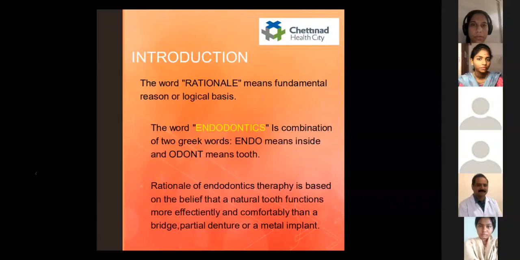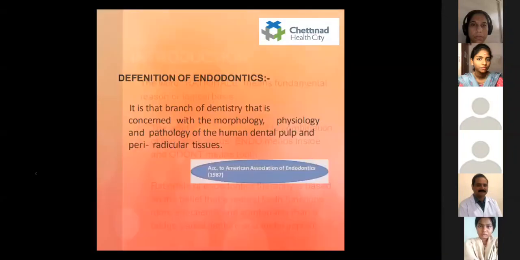The main rationale of endodontic therapy is based on the belief that natural teeth function more efficiently and comfortably than a bridge, partial denture or a metal implant. So to preserve natural teeth, we do a complete debridement of the root canal system followed by three-dimensional obturation with a hermetic seal. The next is the definition of endodontics. It is the branch of dentistry concerned with the morphology, physiology, and pathology of the human dental pulp and the periradicular tissues, according to the American Association of Endodontists, 1987.